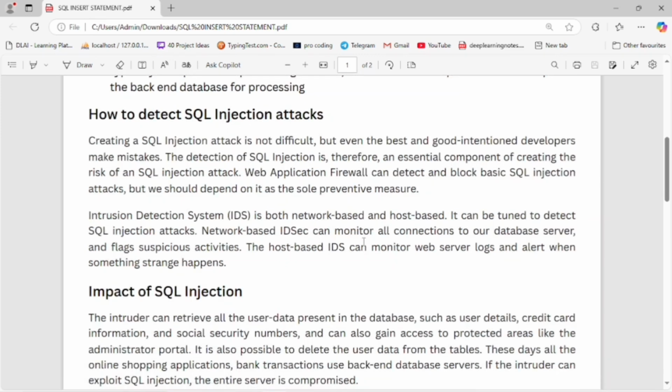Now let's move to the next one, the intrusion detection system, IDS, which is both network based and host based. It can be tuned to detect SQL attacks. Network based IDS can monitor all connections to the database server and flag suspicious activity. Host based IDS can monitor web server logs or alert when something strange is happening.